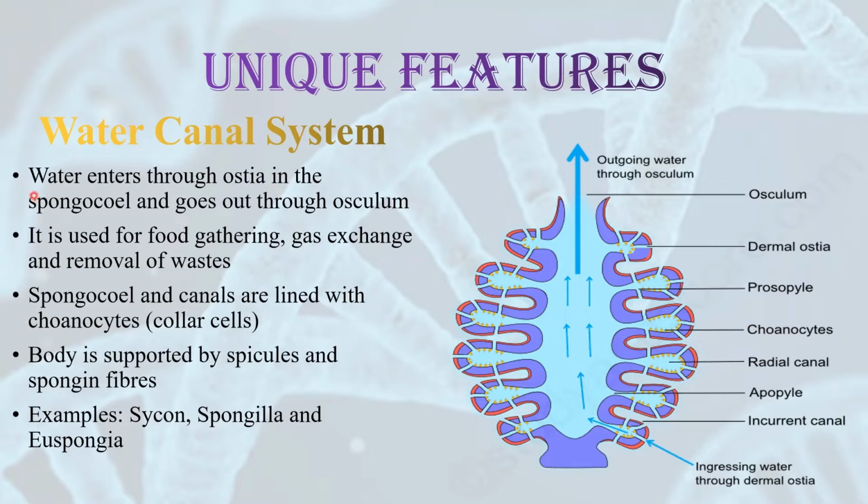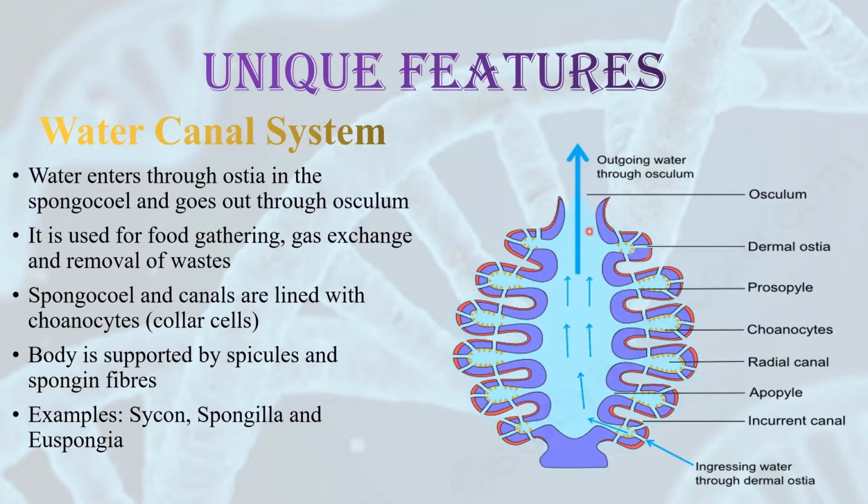As you can see, I have written here, water enters through ostia and this water goes into the cavity of the body. The cavity of the body is called spongocoel. And after that, the water comes out through osculum. So this is the canal system. It starts from ostia, it goes to spongocoel and it comes out through osculum.